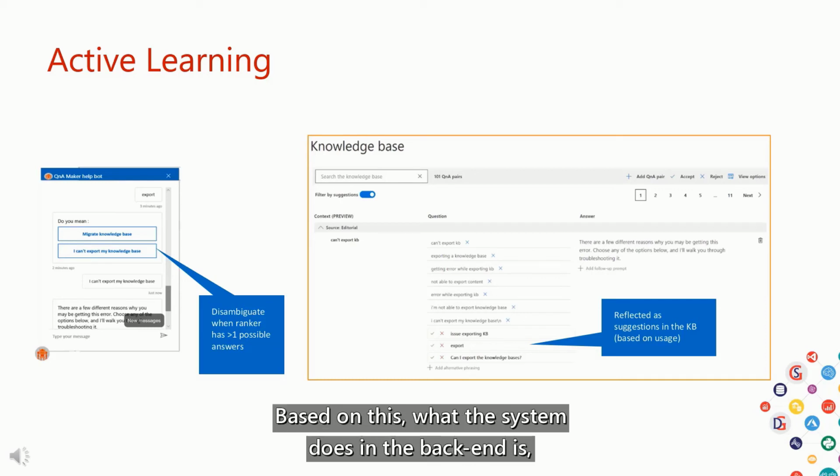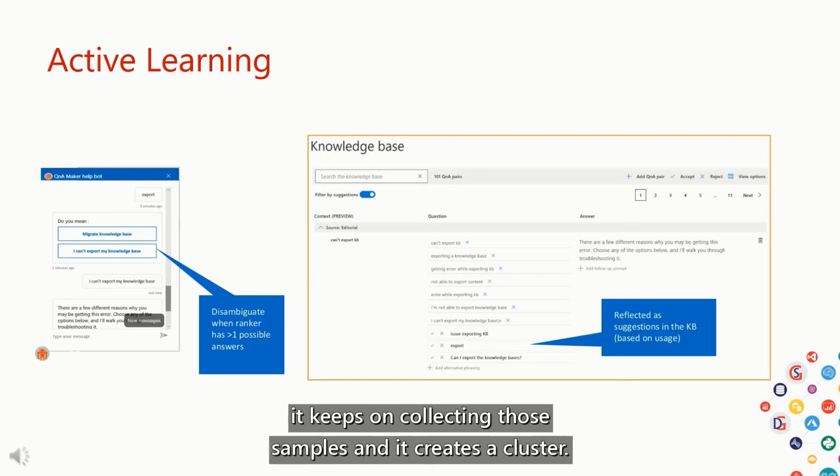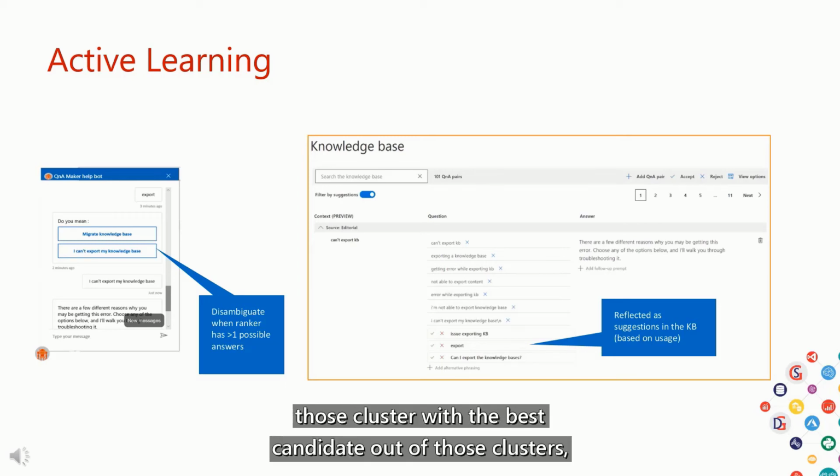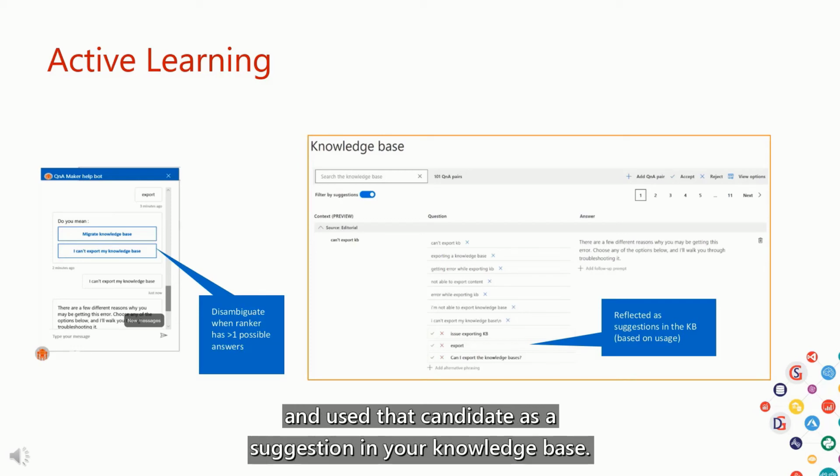Based on this, what the system does in the backend is it keeps on collecting those samples and creates a cluster. Then it represents those clusters with the best candidate out of those clusters and uses that candidate as a suggestion in your knowledge base.